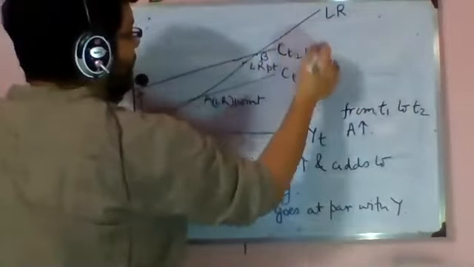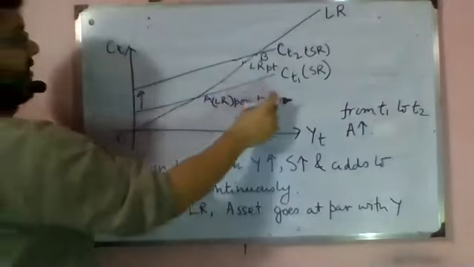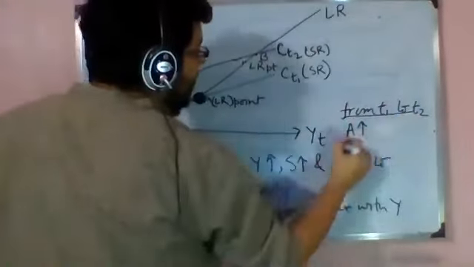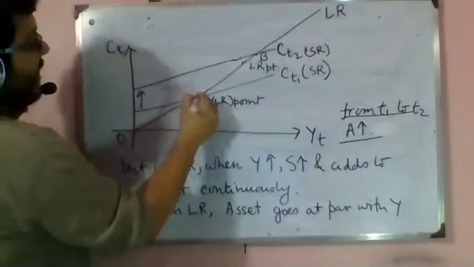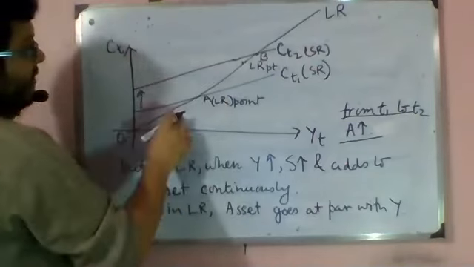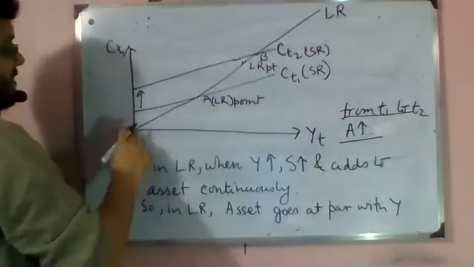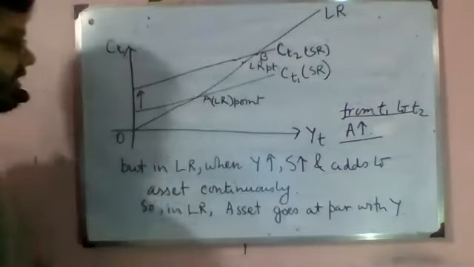These two are short run consumption functions. Since from one short run to another, asset increases, I get an upward shift, and A and B are the points where the long run consumption point occurs. The long run consumption starts from the origin, because in the long run asset goes at par with income. So I have restored the fact that in short run MPC is less than APC, and in long run APC equals MPC.